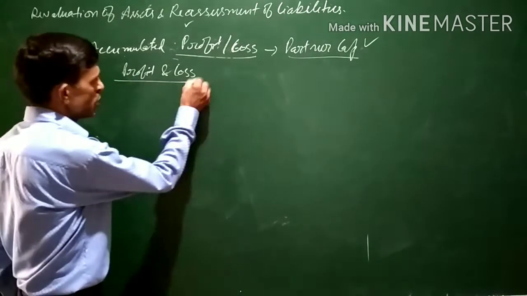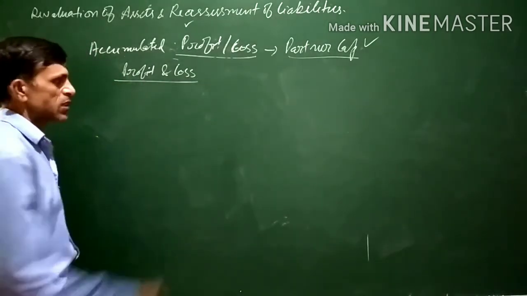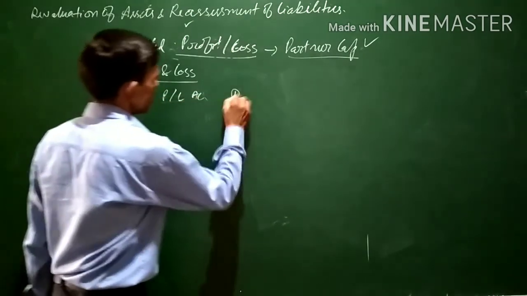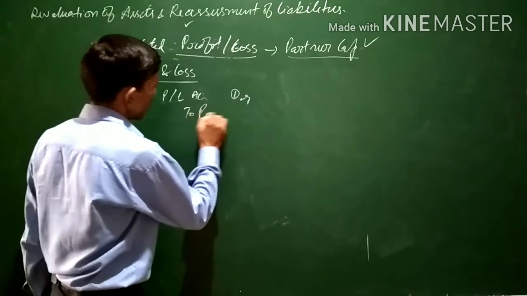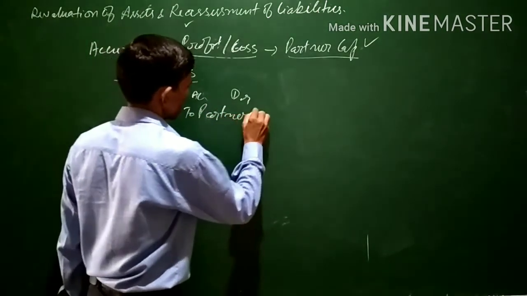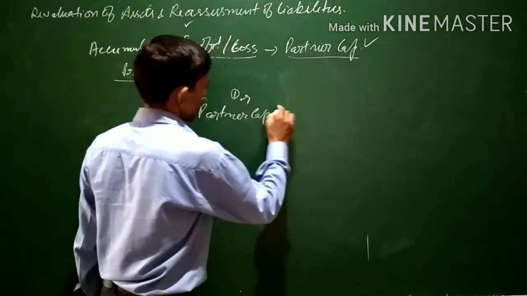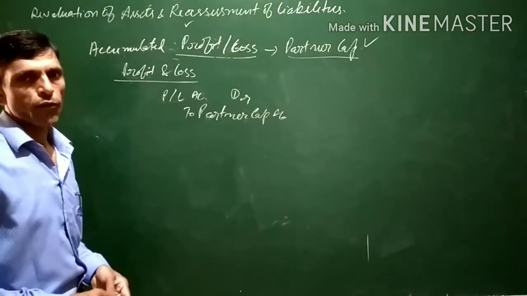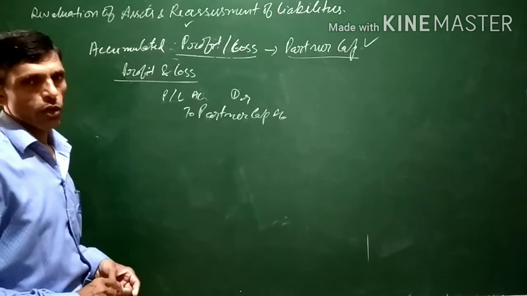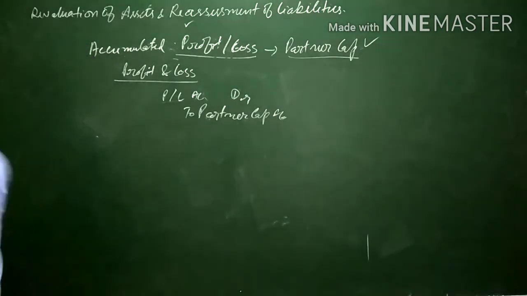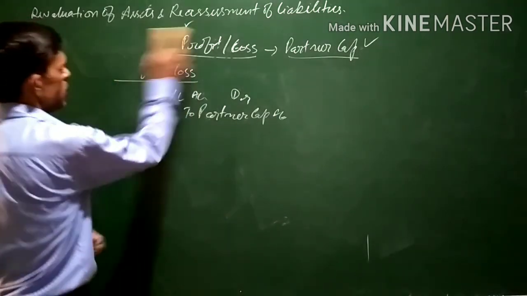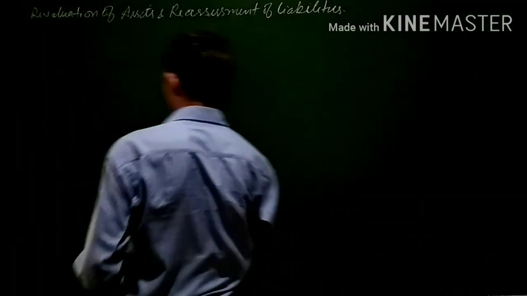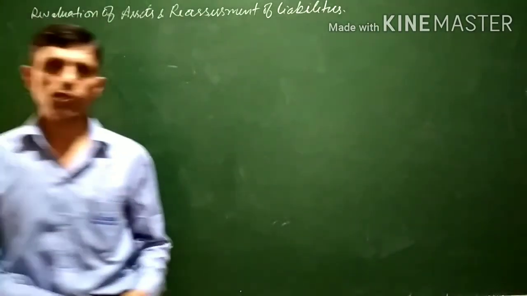In this case, this profit and loss will be transferred to the partners' capital accounts, and the entry will be profit and loss account debit to partners' capital accounts. Once we solve some questions, you will get a better idea of how this is solved. Let us take one example, and from that onward we will get a better idea of solving accumulated profit and loss and revaluation of assets and liabilities.